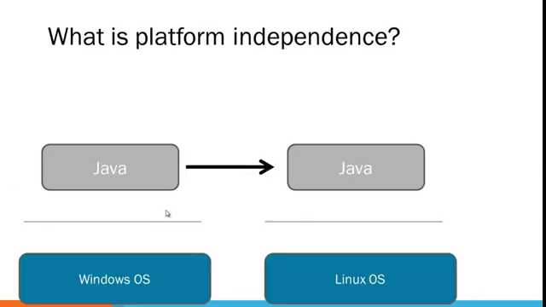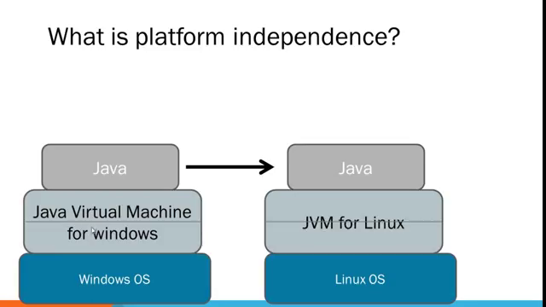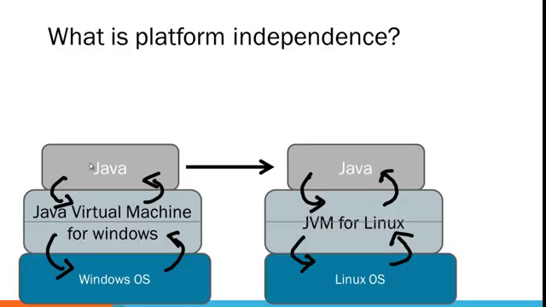So how did they make Java platform independent? What they did is they brought in another layer between the Java language and the operating system. The layer is called the Java Virtual Machine, or JVM for short. Now there are different virtual machines for different operating systems. This virtual machine is dependent on the operating system, but Java will run on top of the Java Virtual Machine. So you can see that they have brought in a layer between the language and the operating system, thereby making Java a platform independent language.